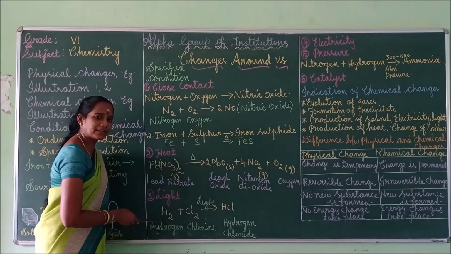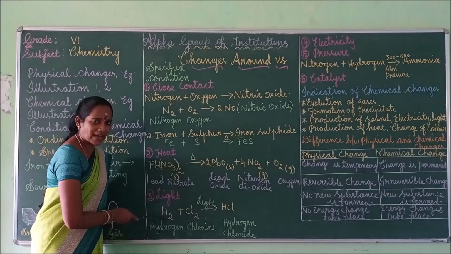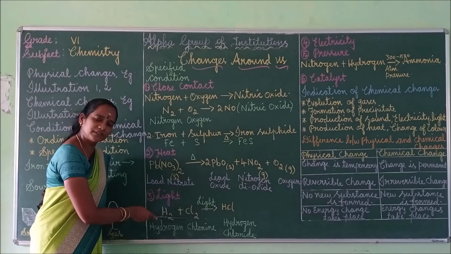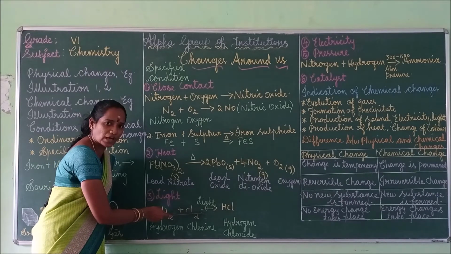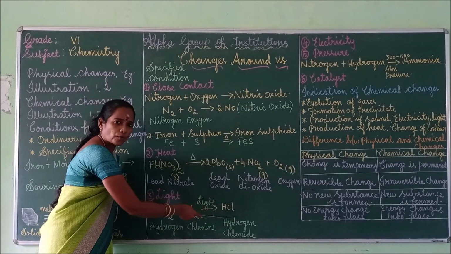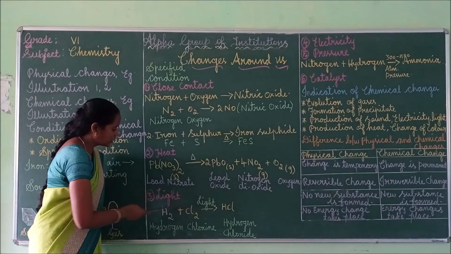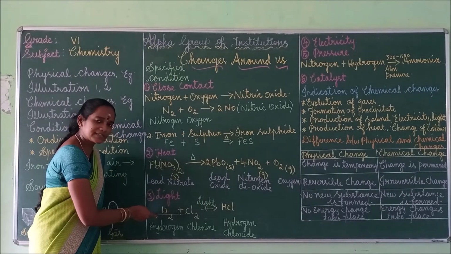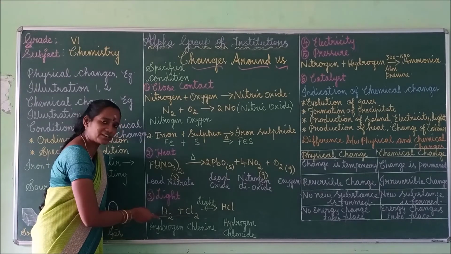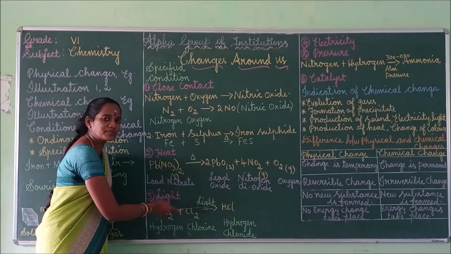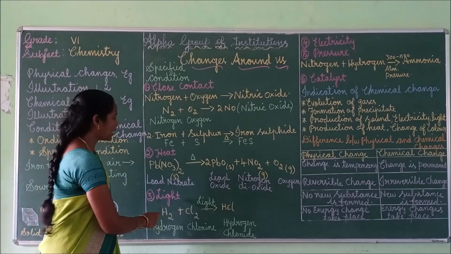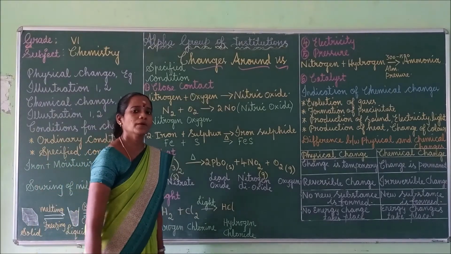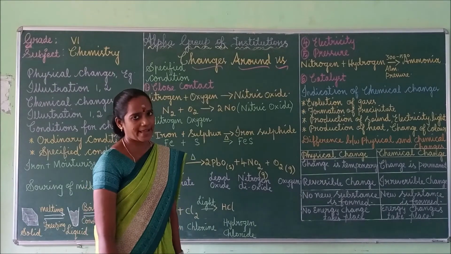One more example we can see. H2 is hydrogen. When it reacts with Cl2, which is chlorine, in the presence of light, it forms a new compound, hydrogen chloride, HCl. So light is very essential for most of the chemical reactions.